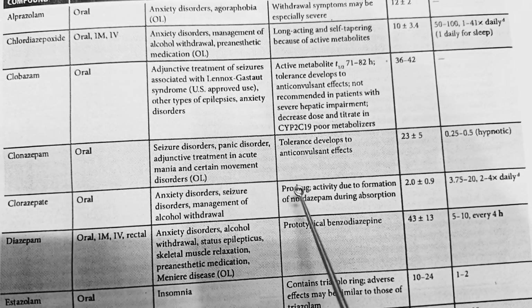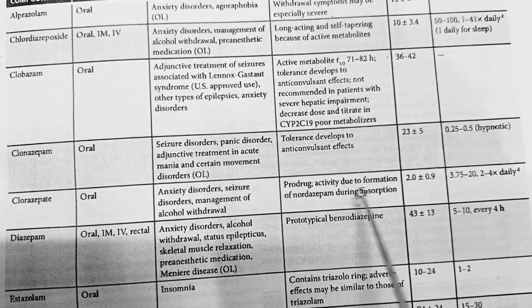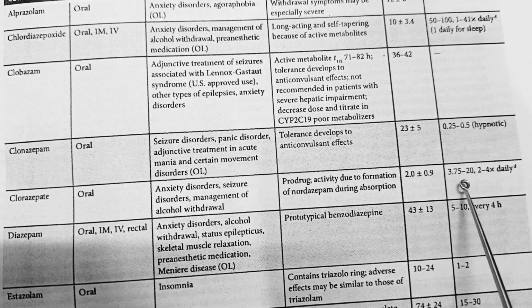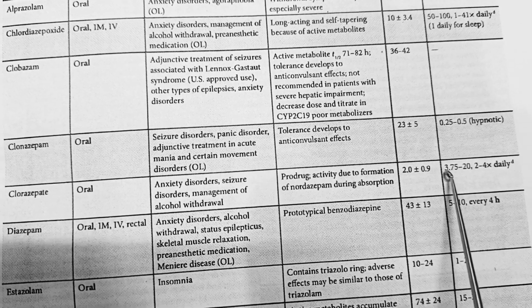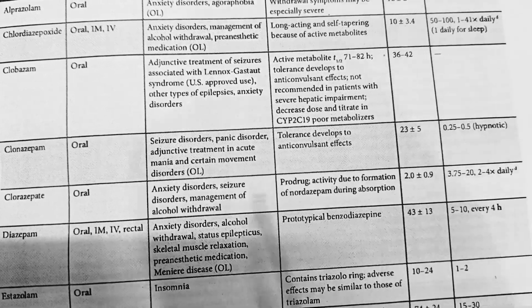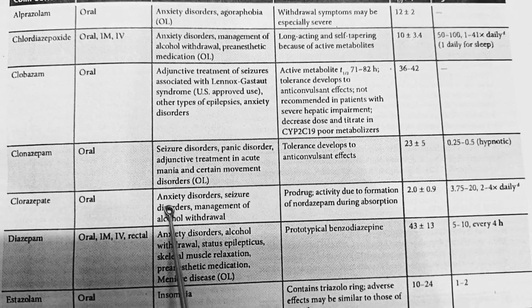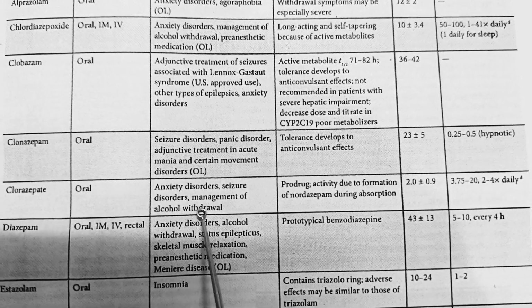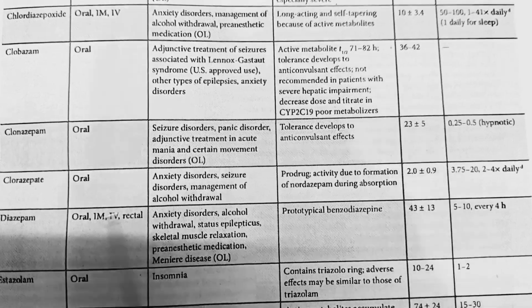Clorazepate, it is a prodrug, and it has a half-life of 2 hours and is available in the market in 3.75 to 20 milligrams, and it is used in anxiety disorder, seizure disorder, and management of alcohol withdrawal.